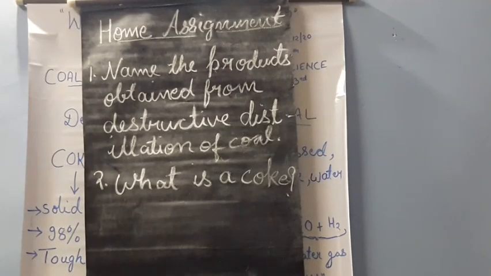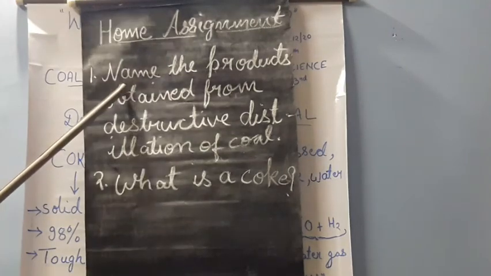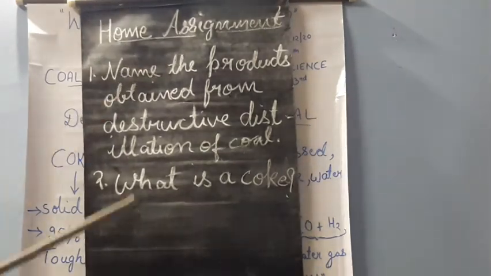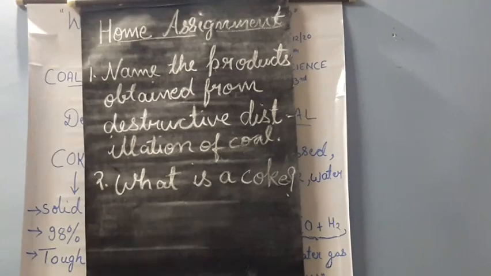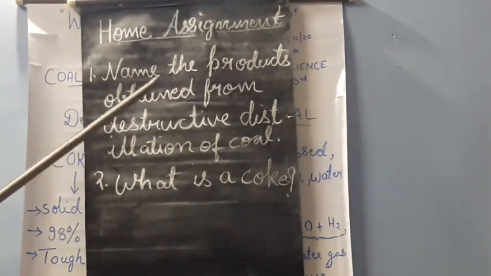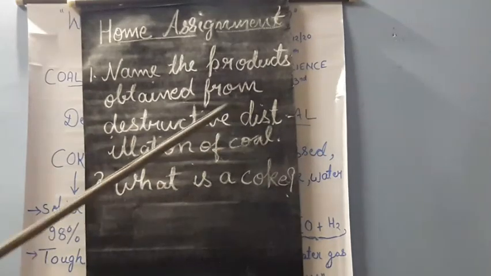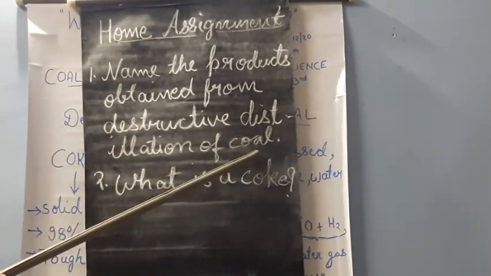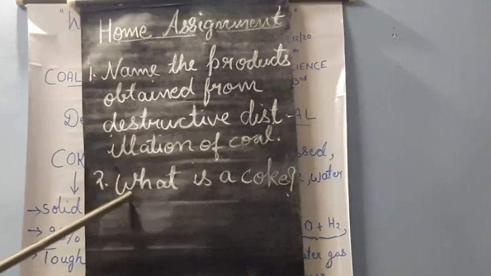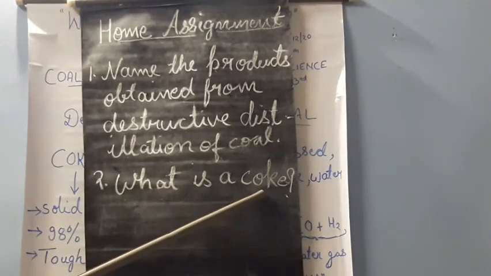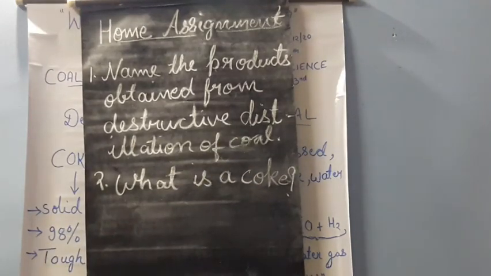Okay students, write down the homework. Based on today's topic, you are getting two questions as homework. First one, name the products obtained from destructive distillation of coal. Second question, what is coke? Today we have studied both these questions. So you have to write them and come tomorrow.